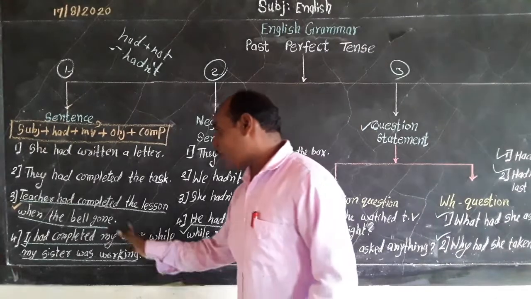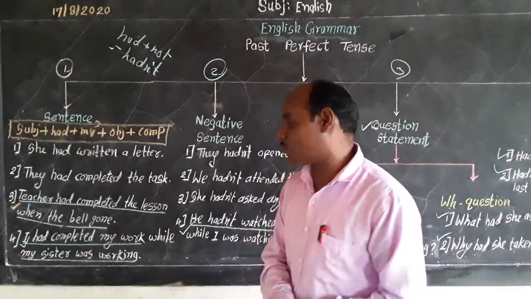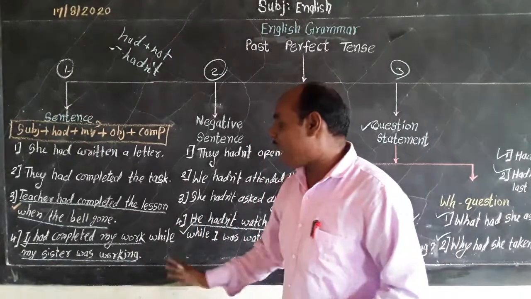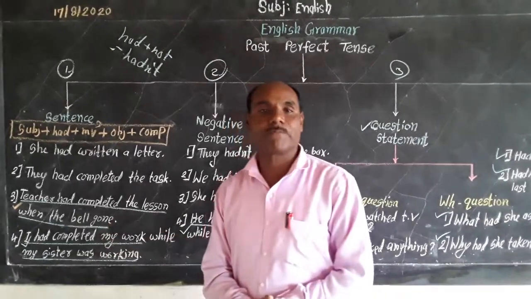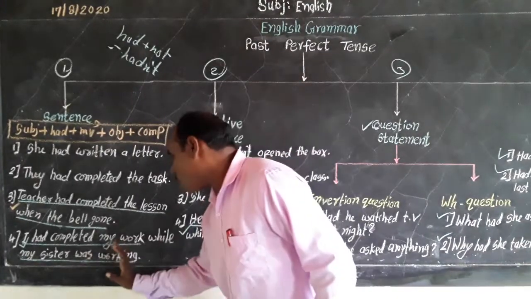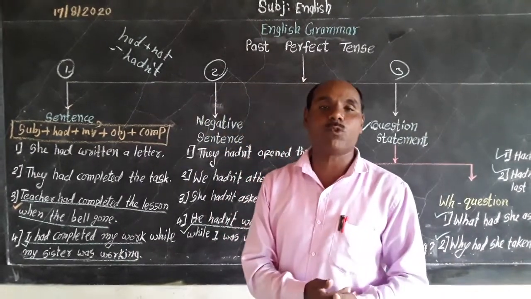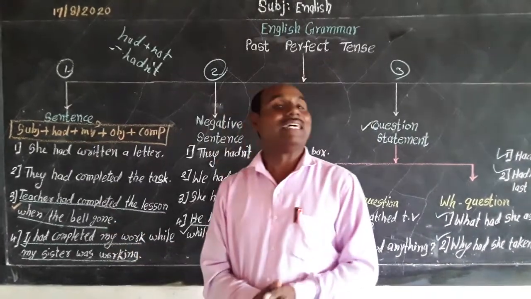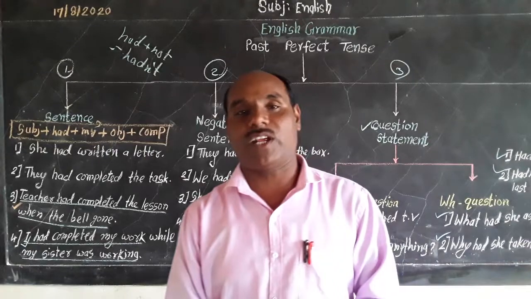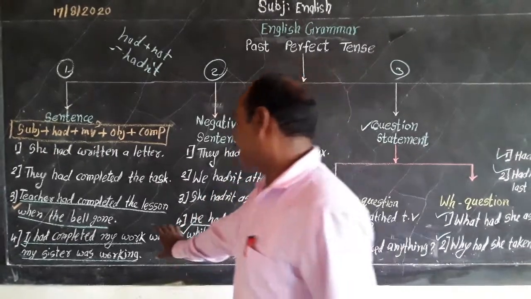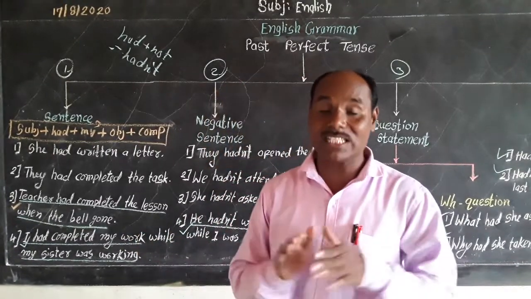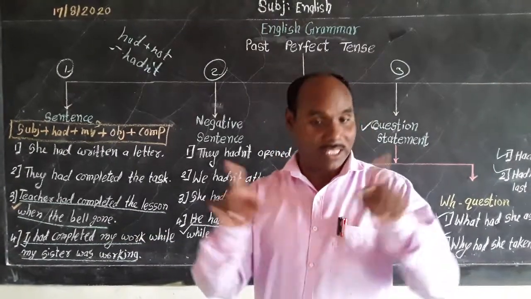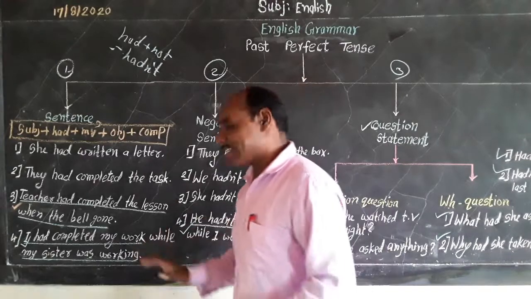If you think about the meaning of the sentence, you come to know I had completed my work, मी माझं काम पूर्ण केलं, while my sister was working. My sister was working belongs to past continuous tense, and I had completed my work belongs to past perfect tense. That means this sentence indicates the relationship between past perfect tense and past continuous tense. These are the two parts of this sentence.